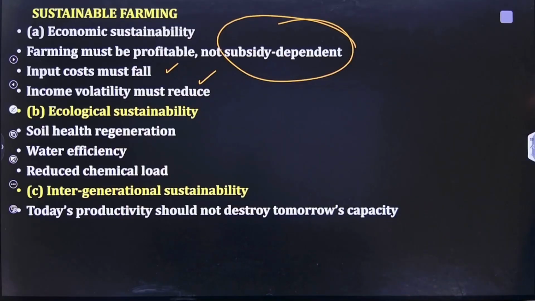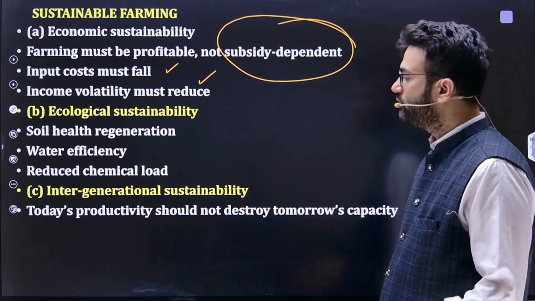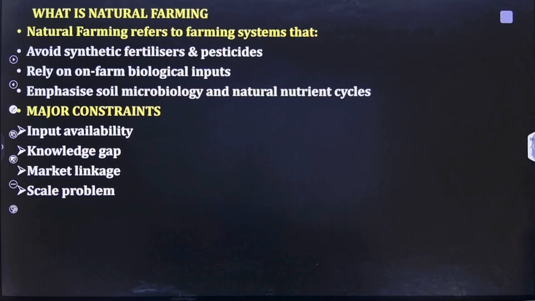Ecological sustainability can be attained through soil health regeneration, better water efficiency, and reducing chemical loads, or reducing overuse of chemicals. And intergenerational sustainability through better productivity, which should not destroy tomorrow's capacity.